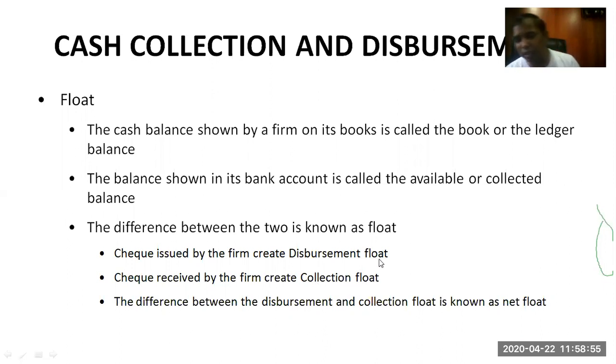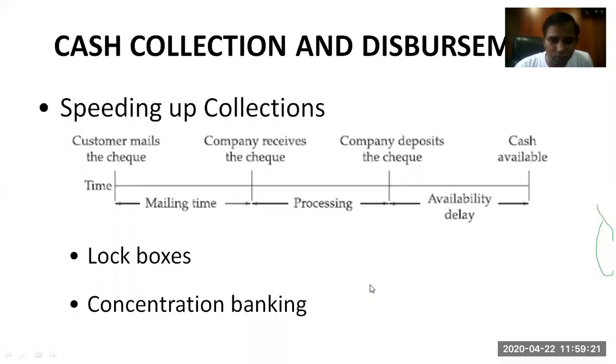Now if your disbursement is very high and your collection is very low, there will be a negative float because you are paying more and you are collecting less. So this will be a negative float. This is not a good sign for a company. The company is paying all its expenses in cash and is not receiving cash from its creditors, from its debtors. That is not a good sign for the company. So collection float should be high compared to disbursement float. Net float should always be a positive figure.